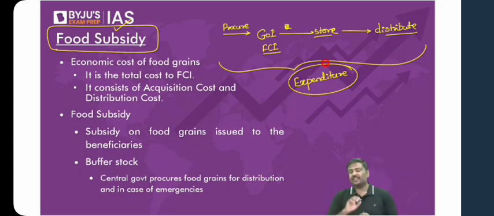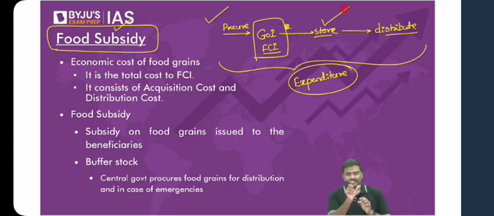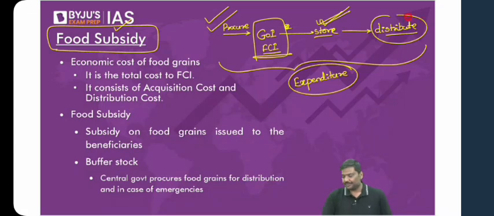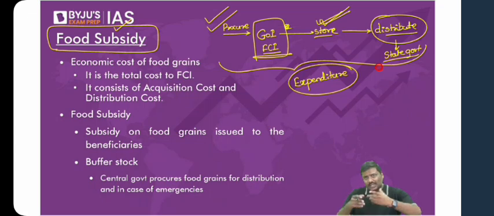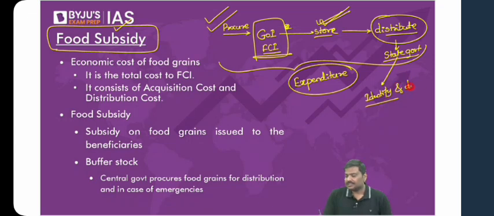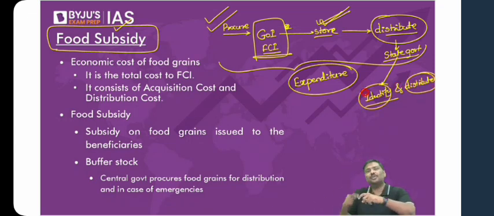Follow this discussion very carefully here. Generally, in the case of India, the practice is that it is the duty of the government of India to purchase as well as store the food grains. I'll repeat it again. It is the duty of the government of India to purchase as well as store the food grains. But the distribution activity is done by the state government. Center will purchase, center will procure, center will store, etc. But it is the state government which will identify the beneficiaries and distribute the food grains. Any problem? Let me know.